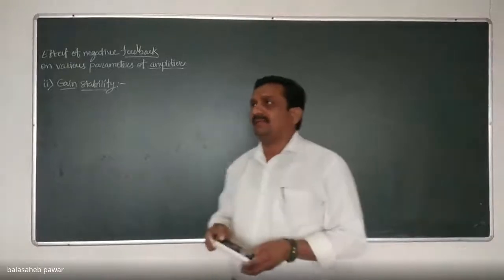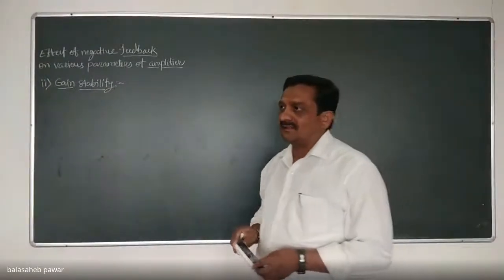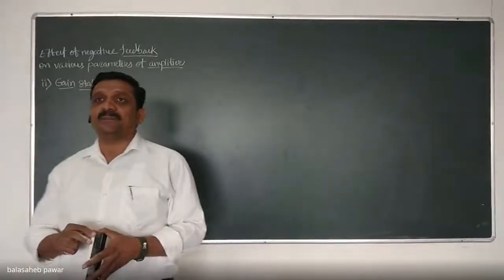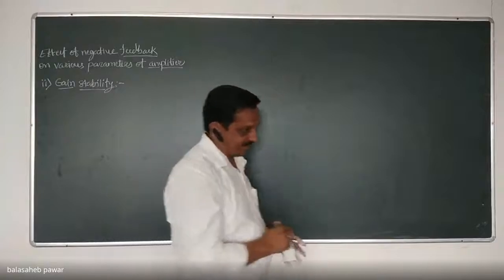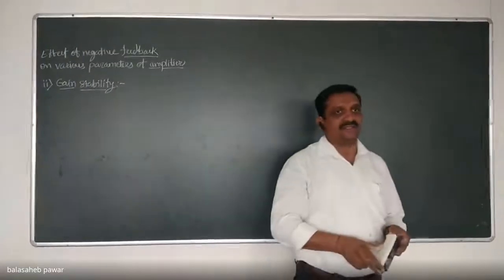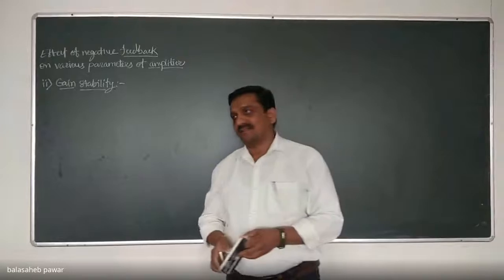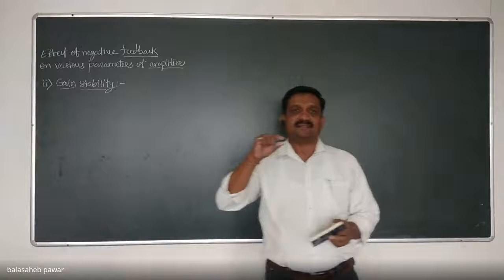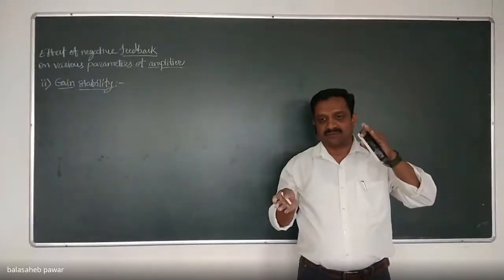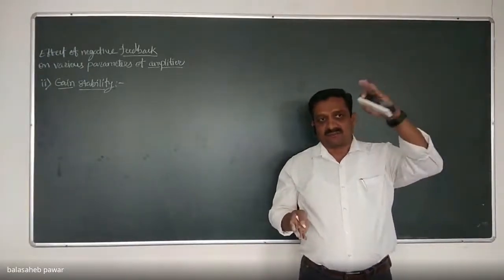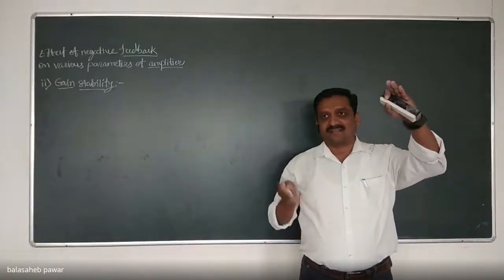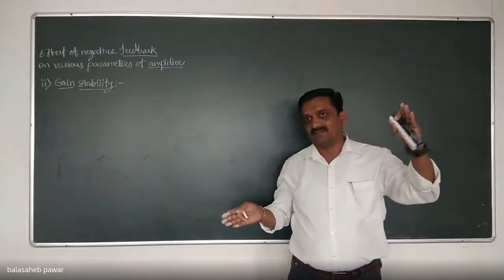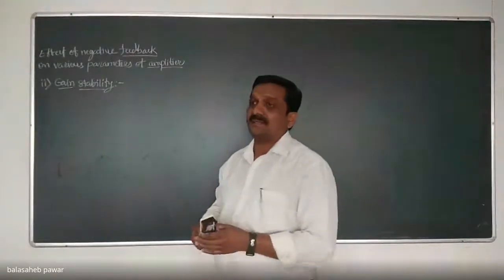Okay. And if that operating point gets shifted, then what will happen? If at room temperature condition we are applying a maximum input signal. Now, what is meant by maximum input signal? That we already discussed. Maximum input signal means the applied input signal having its peak to peak amplitude just closer to the ohmic region of that transistor, and at the bottom side just closer to the cutoff region. Beyond that, if we increase the input signal, what happens?